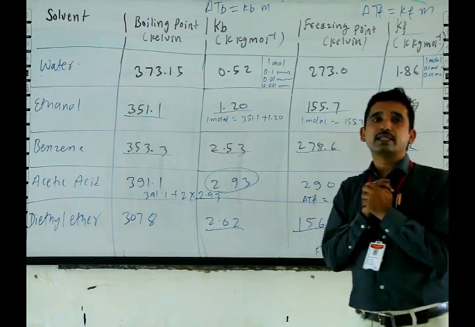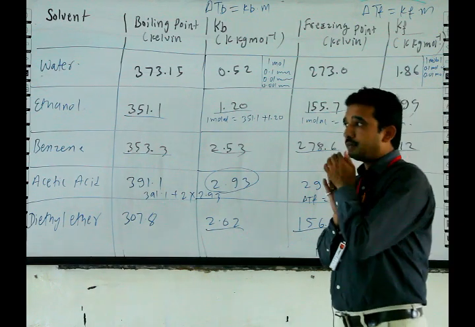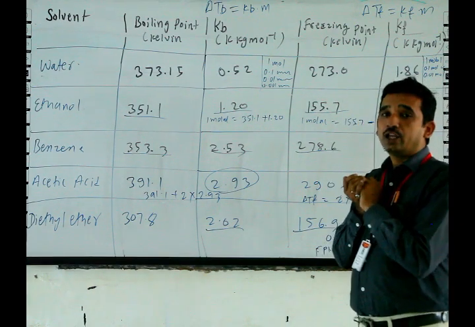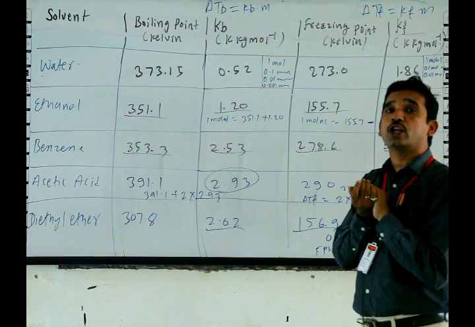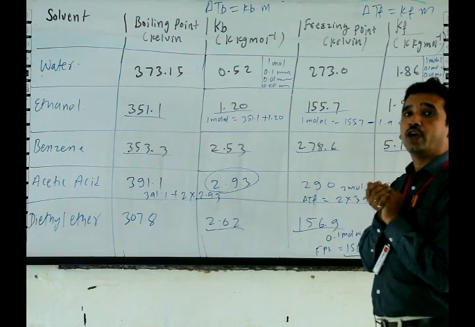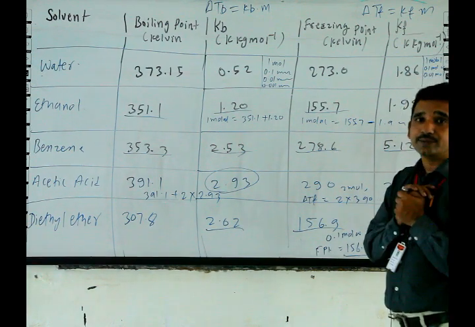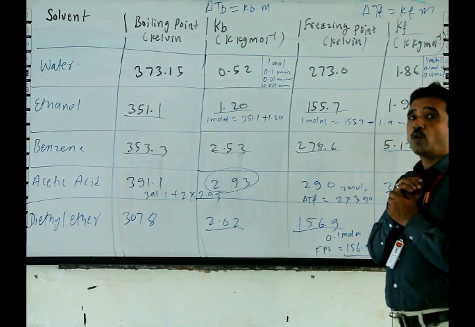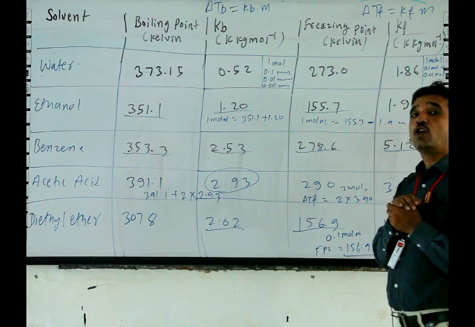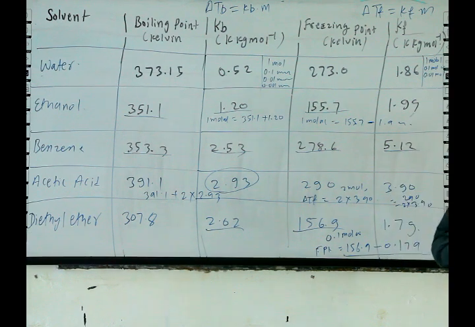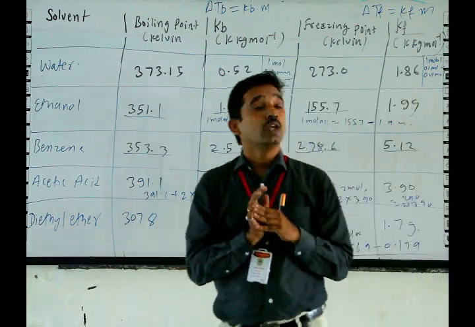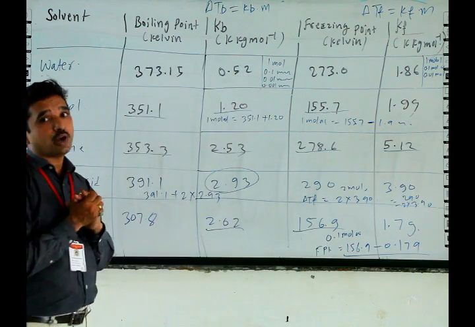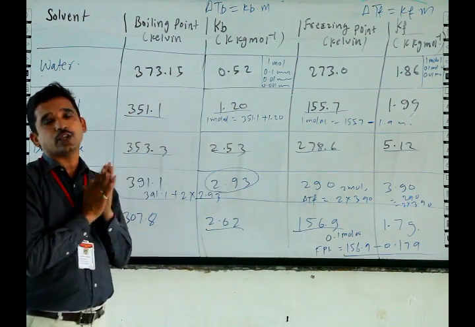In many cases, if there is ice spread on a road, then there will be addition of some salty water to depress the freezing point and it will easily melt. For boiling of water, some salts are added to increase the boiling point of a pure solvent like water. Thus, there are many important applications of elevation in boiling point and depression in freezing point.